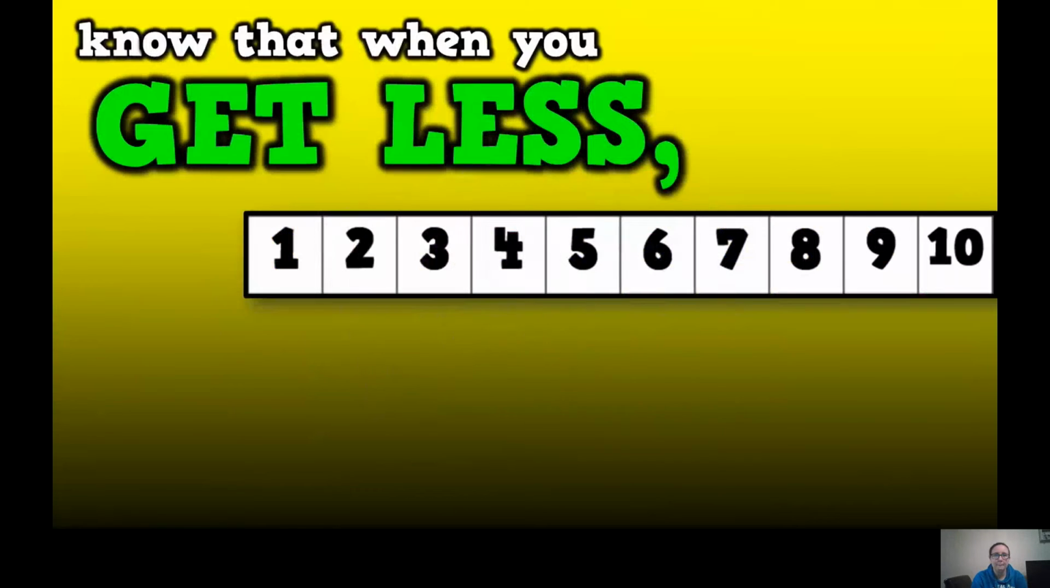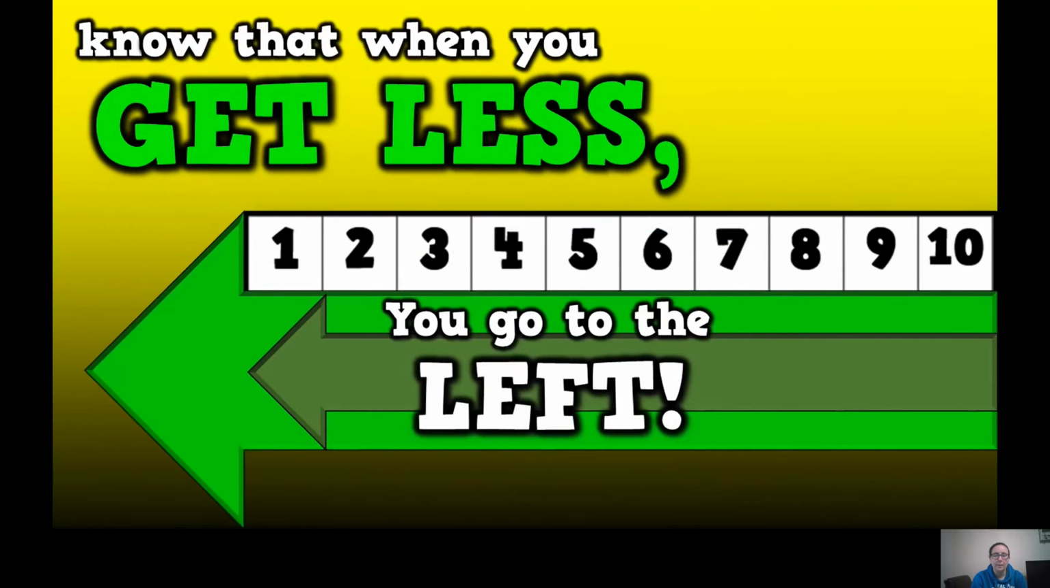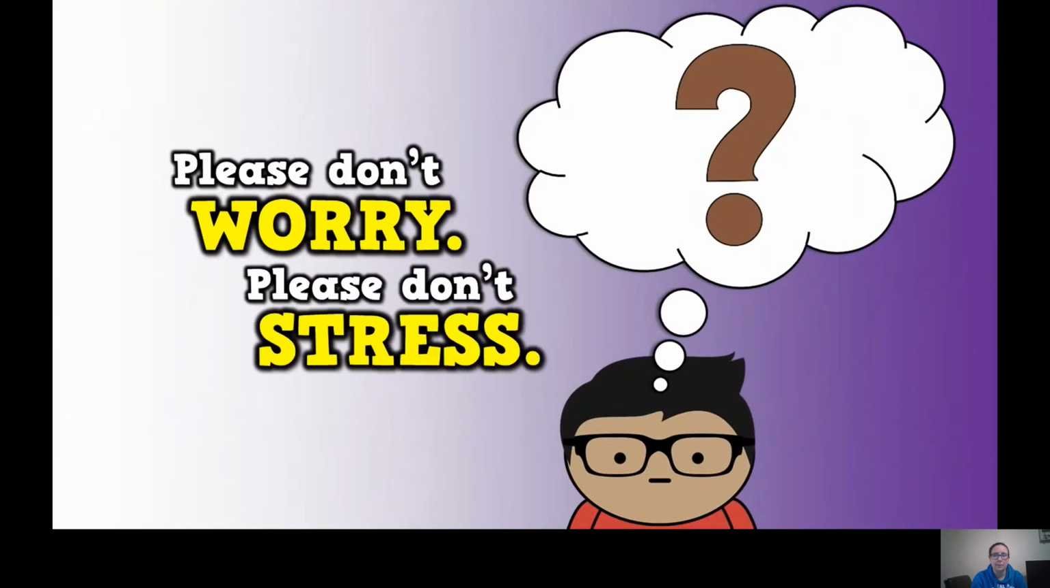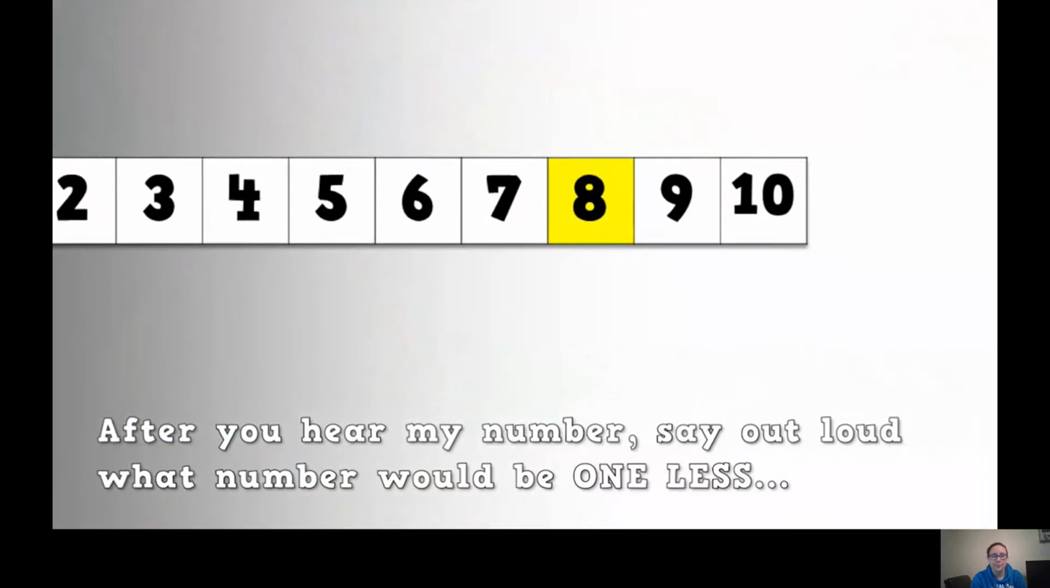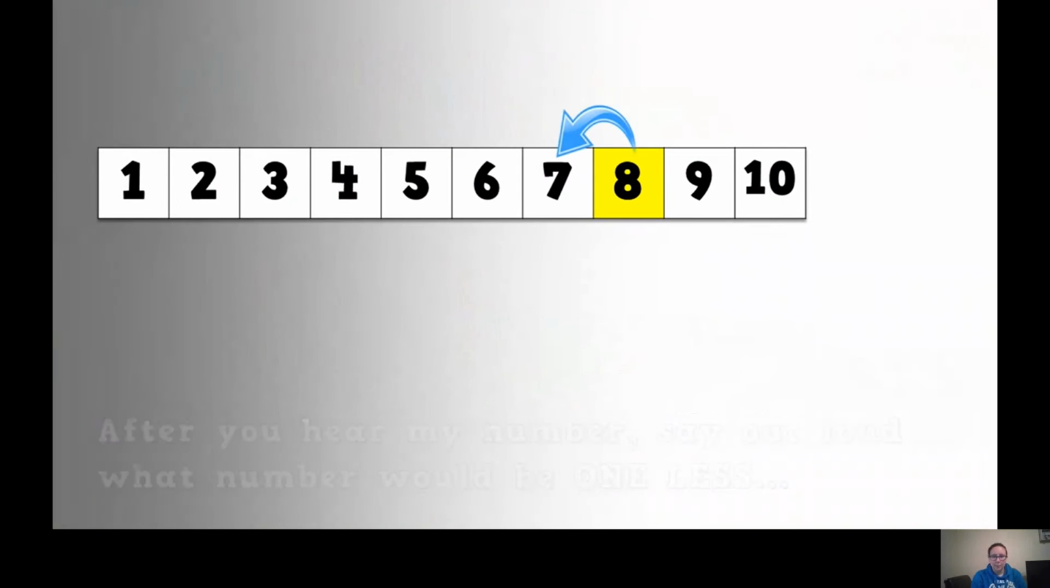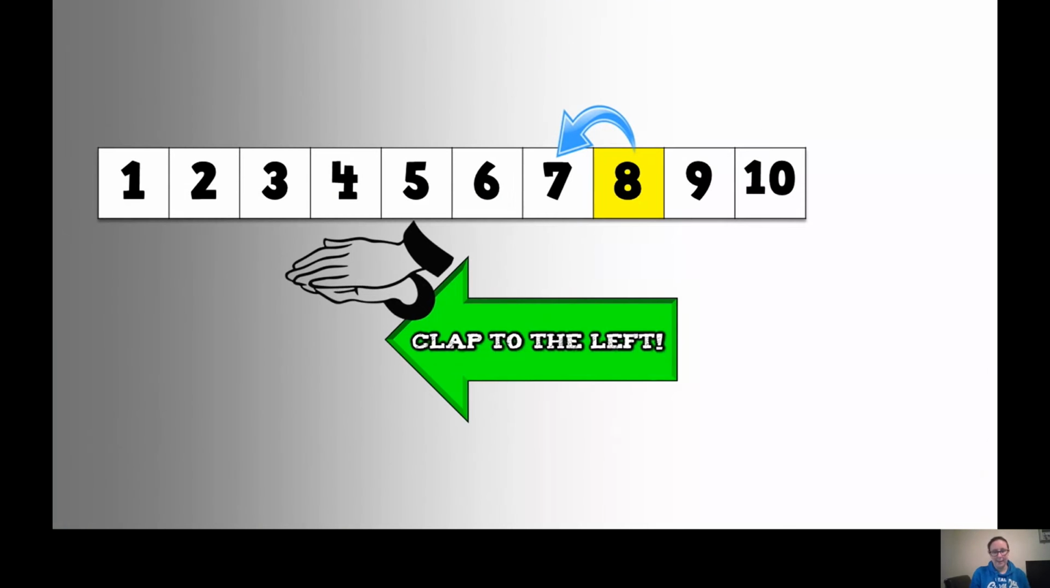Mathematicians who are the best know that when you get less, you go to the left. Please don't worry, please don't stress. If you go to the left, you always get less. After you hear my number, say out loud what number would be one less and clap to the left.